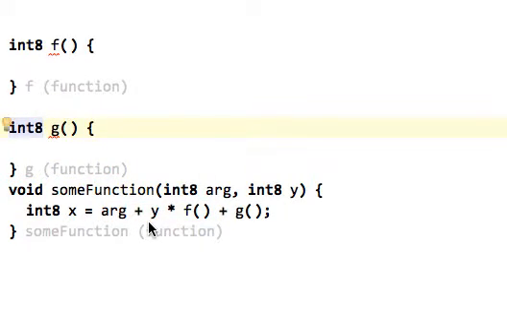And now what we have here is, of course, arg plus y times f plus g. And because of how the operator binding rules work, this binds more tightly. So it's arg plus (y times f) plus g. Now, if I wanted to first add arg plus y, how do I do that? Well, in a text editor and now in MPS, I just go here and put in the parentheses and everything is fine. So you can easily restructure things in that way. You can even also press delete to remove the parentheses again.